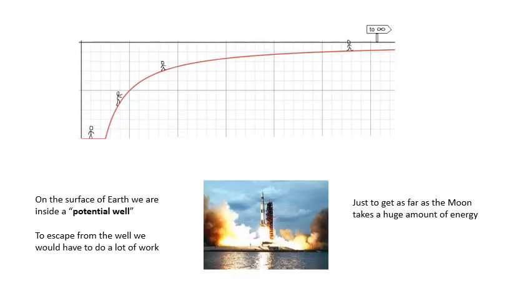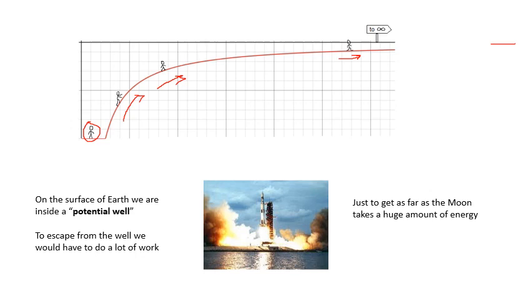This idea in physics is that we are in a potential well. Imagine somebody's dug a hole in the ground, and that's us there on Earth. We're at the bottom of a well, and to climb out of the well, to escape from the Earth's gravitational field, we have to do work. Look, we're nearly there, heading towards infinity. If we actually get to infinity, then we have escaped from this potential well.